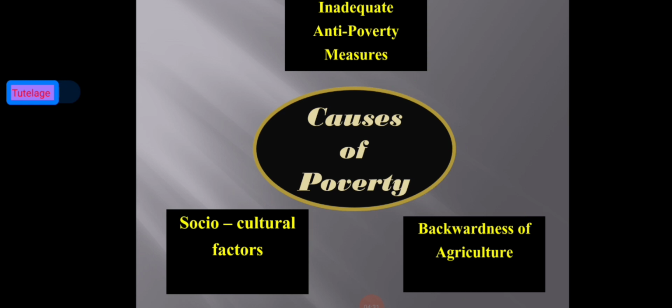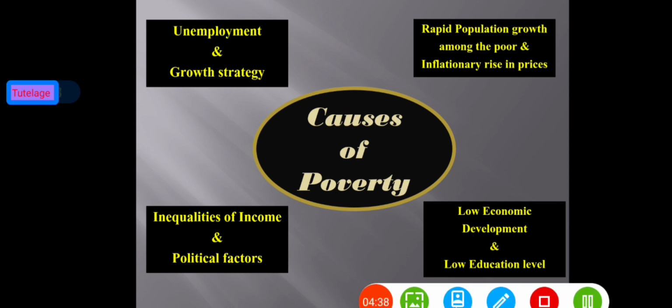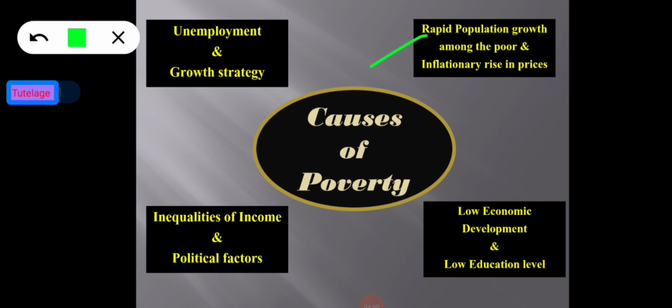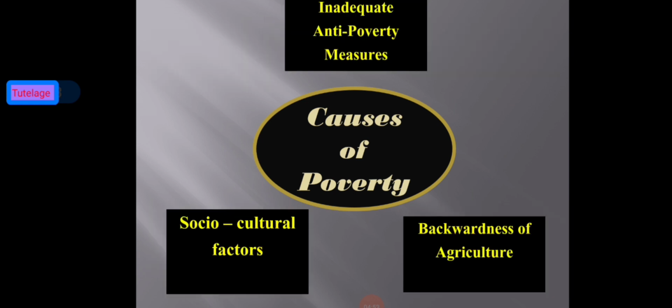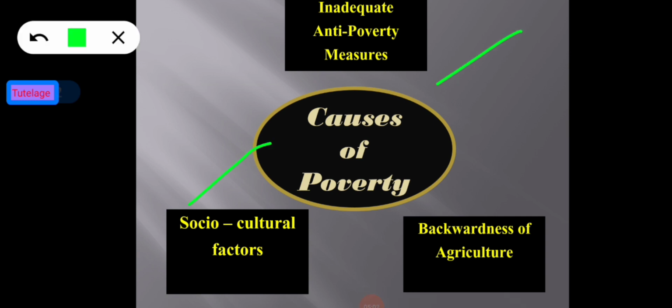So, we have already discussed some causes of poverty. The first one is unemployment and growth strategy. Second one is rapid population growth among the poor and inflationary rise in price. Third one, inequalities of income and political factors. Fourth one, low economic development and low educational level. Now going to the next slide, we can see inadequate anti-poverty measures, socio-cultural factors, and backwardness of agriculture.